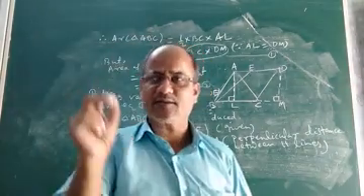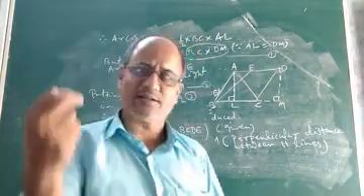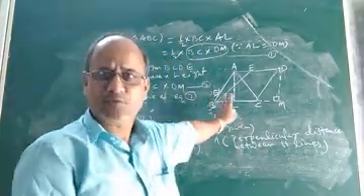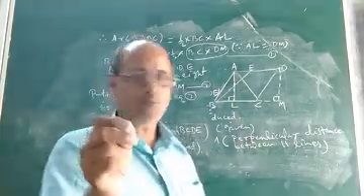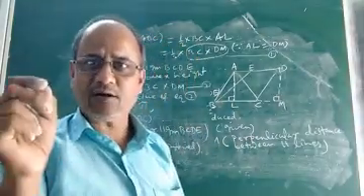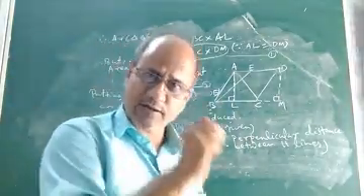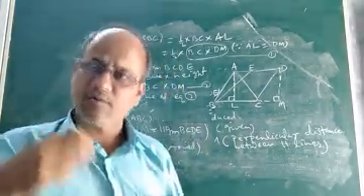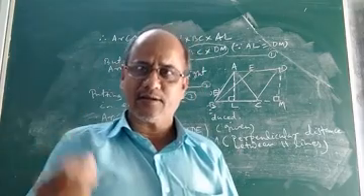There are some other theorems in this chapter also. We shall discuss them in the next class, children. Children, I hope you must have understood the proof of this geometrical truth or theorem: how to prove that the area of a triangle is half the area of a parallelogram if they stand on the same base and between the same parallels. We will discuss more about this chapter in the next class.